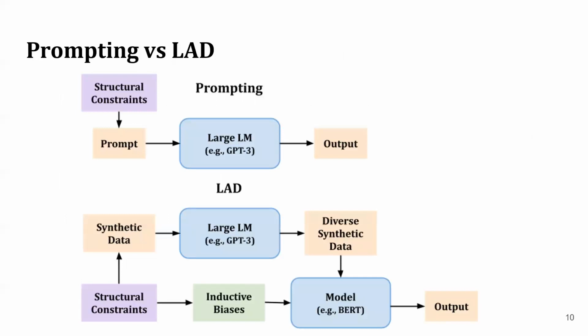In contrast to the dominant approach for using large language models, which is prompting, LAD uses structural constraints both to create synthetic data and to inform the design of inductive biases in the downstream models, which rely on smaller pre-trained models. LAD is not limited to expressing the structural constraints through natural language. And as such, LAD allows us to leverage the strengths of large language models to facilitate zero-shot generalization in a domain and problem agnostic manner.